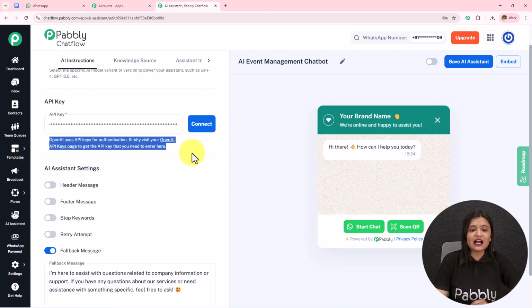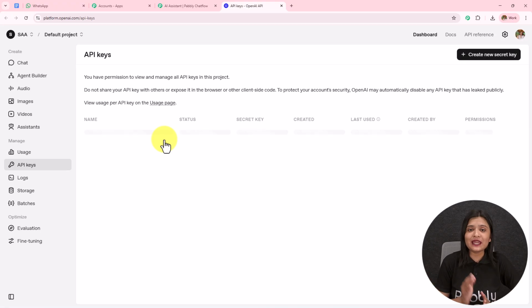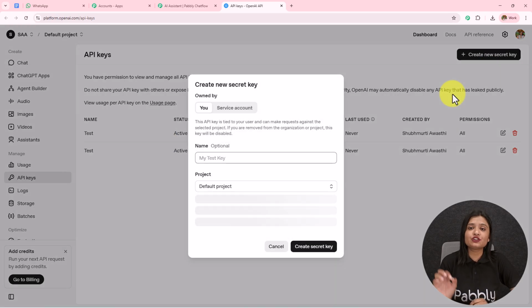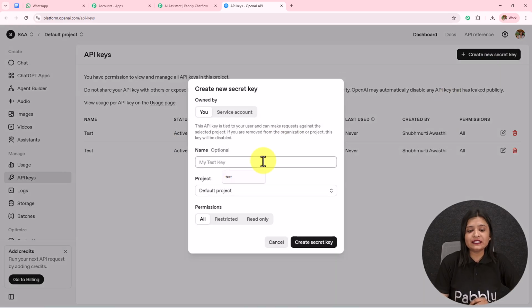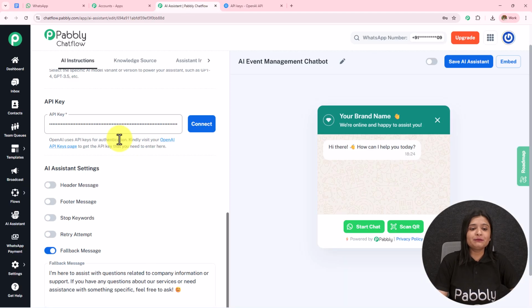In the help desk, a hyperlink is provided to me. I'm going to open this and I will land on the API keys page of OpenAI. To create a new token, you simply have to click on this create new secret key. First, you have to provide the key name. So let's say the key is test. The project will be default project. The permissions will be all. And then you simply have to click on this create secret key. A new API token will be provided to you, which you need to copy and paste over here.